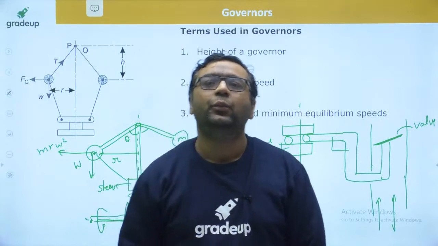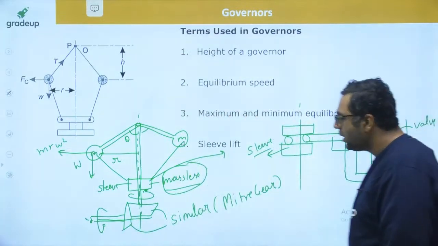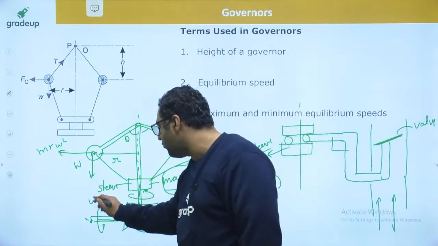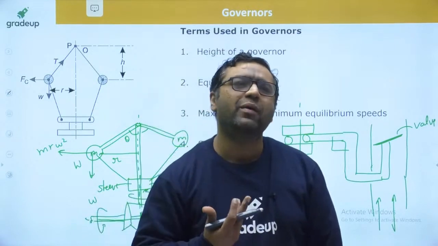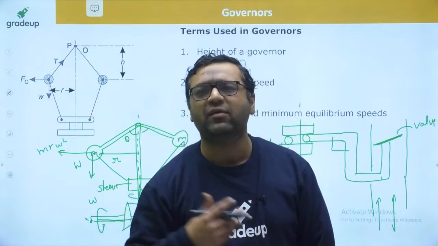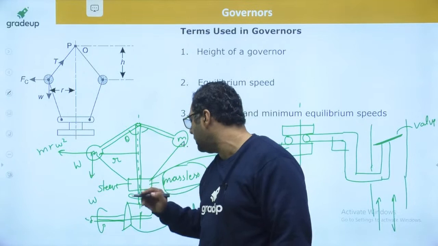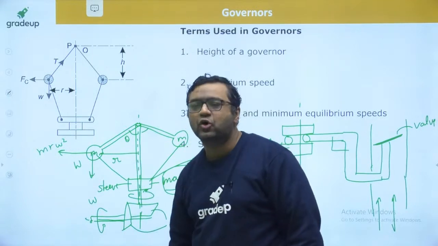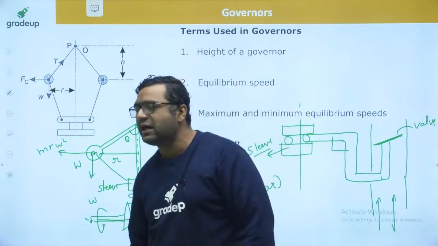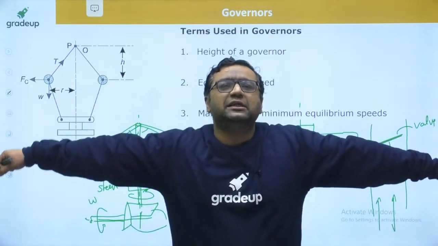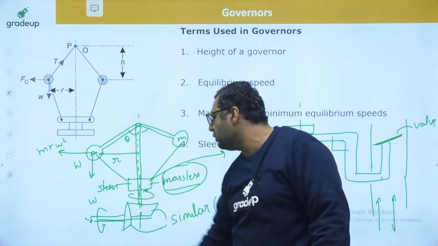Yes, very good Rishabh, okay fine. So guys, as I said, when the engine is running with some speed of omega, let us say the load on the engine is going to be increased. When the load over the engine is increased, the speed will get reduced, and when the speed of this gets reduced, the speed of the sleeve will get reduced, and because of that this m r omega square will get reduced, and as m r omega square gets reduced, this mass will have a tendency to come down.